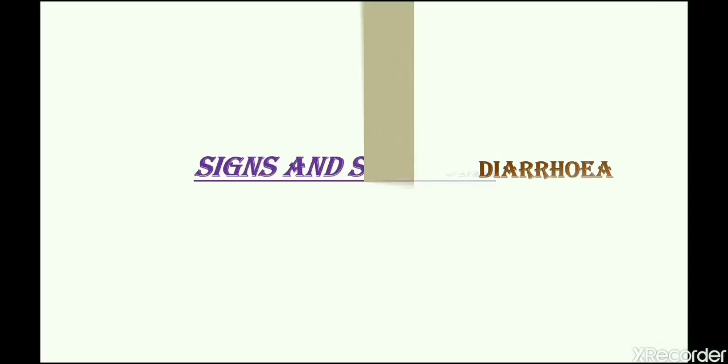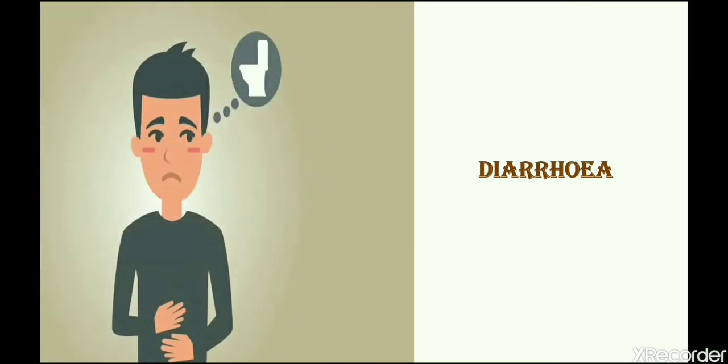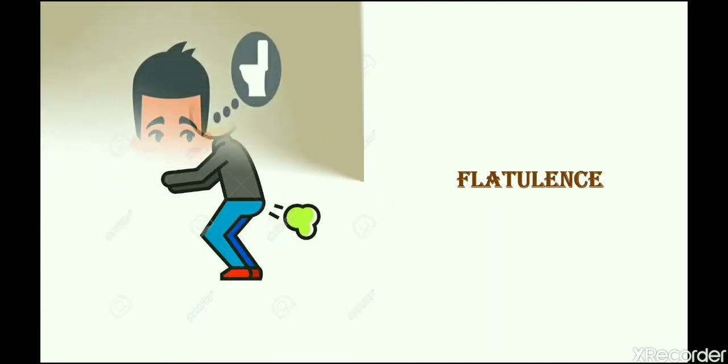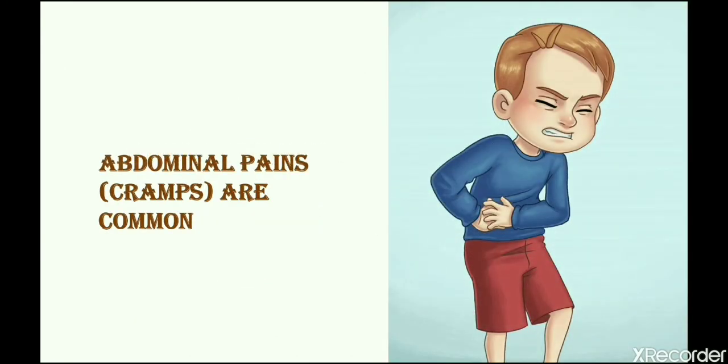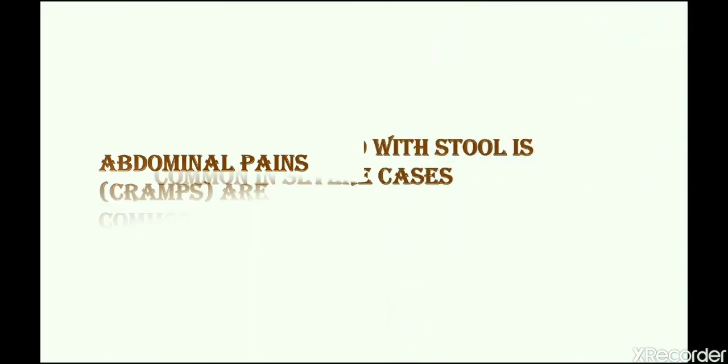Signs and symptoms. It includes diarrhea, flatulence, stool with mucus, abdominal pains or cramps. These are very common signs and symptoms.